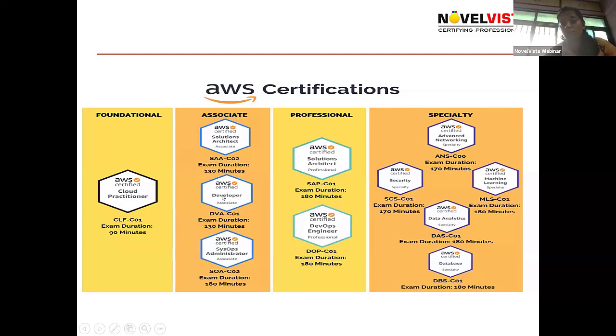Then there are certifications for developers as well, AWS certification for developer, and AWS certification for system administrator. Once you complete the AWS Solution Architect Associate certification, you can choose the professional one as well. You can go with the AWS Solution Architect Professional certificate after completing the Solution Architect certificate. Then after that, the DevOps Engineer certification is there.